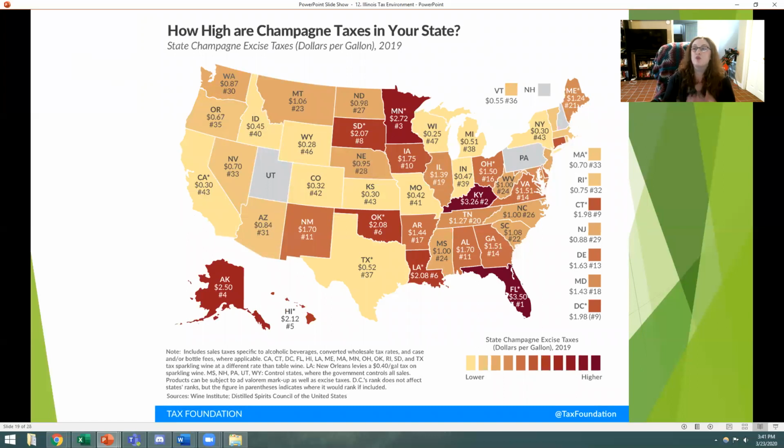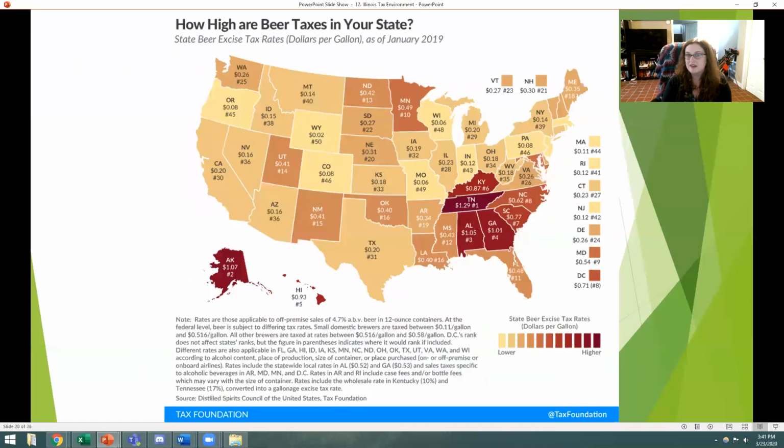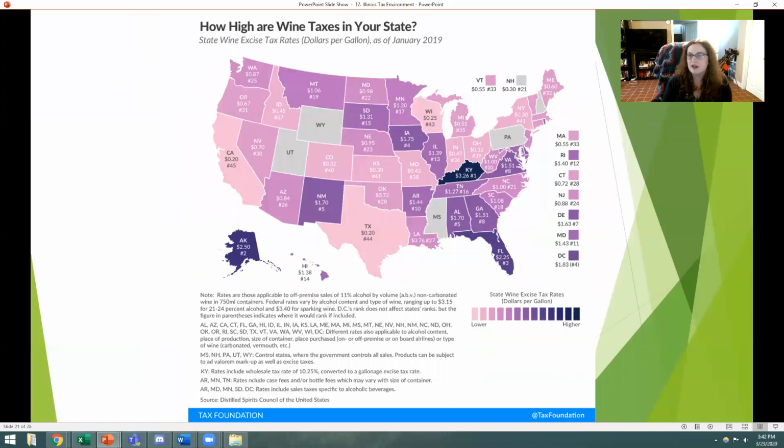We also have a variety of excise taxes, especially on alcohol. So Illinois is kind of strange. We're pretty center of the board when it comes to the severity of our excise taxes on different types of alcohol, but they're definitely there and they're definitely present, right? For example, we're 19th in champagne taxes. So on the dollars that we're taxing per gallon of champagne is about $1.39. When it comes to beer, it's about 23 cents per gallon, $1.39 when it comes to wine.